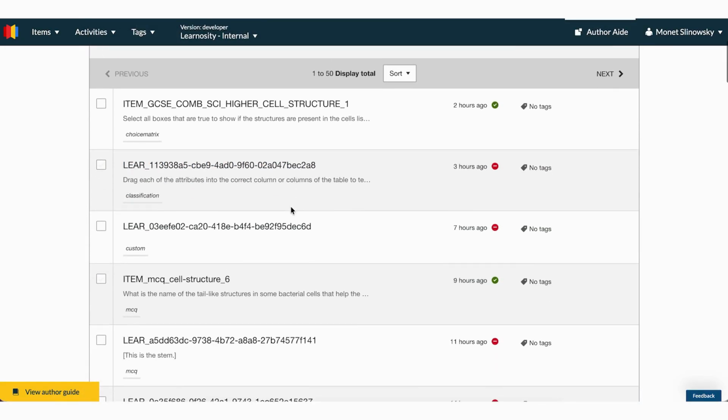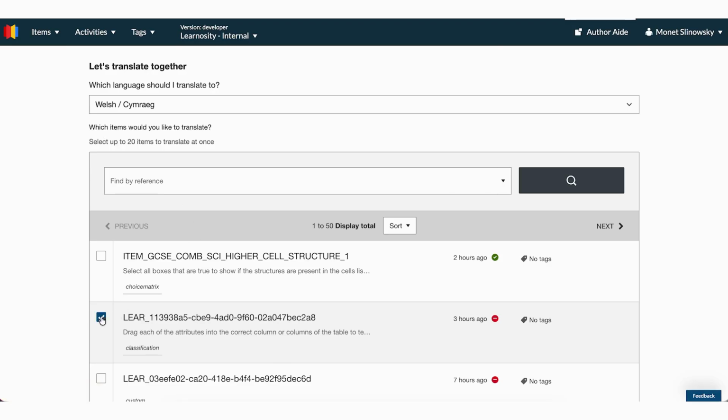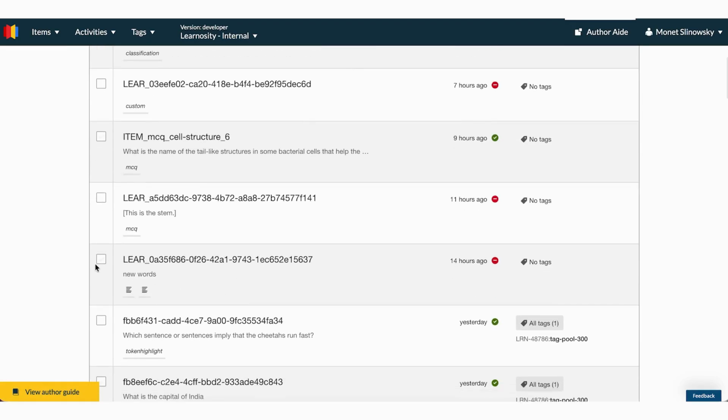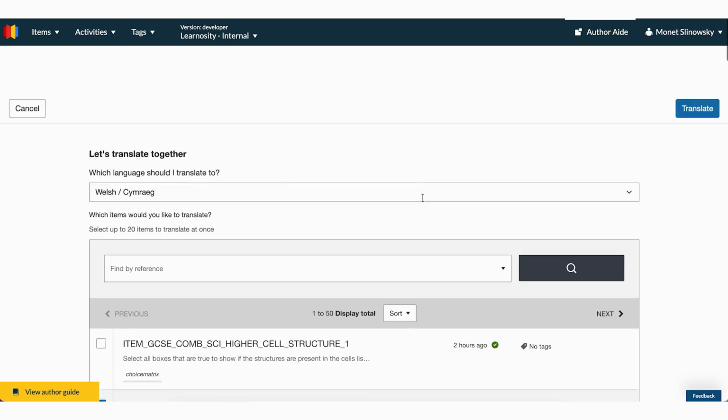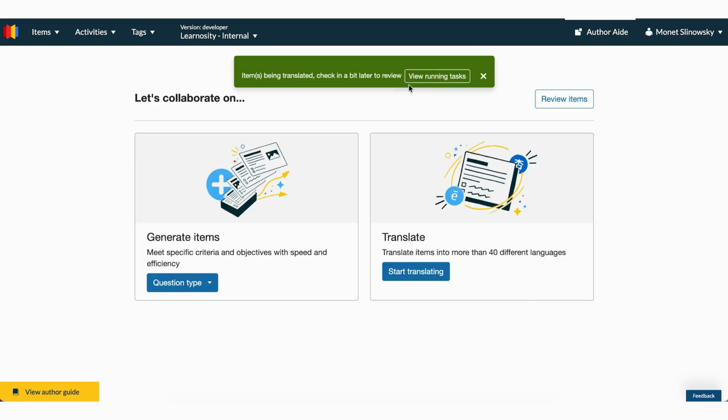I'm going to go in and I'm going to click a couple of questions. Now this one, if I take a look, this is all about parallelograms, squares, shapes. So this is a shape sorting question. Let's select that one. Let's select a couple other ones as well. Maybe these two. And maybe one more for us. And let's translate those.